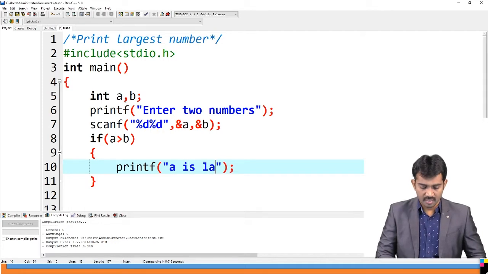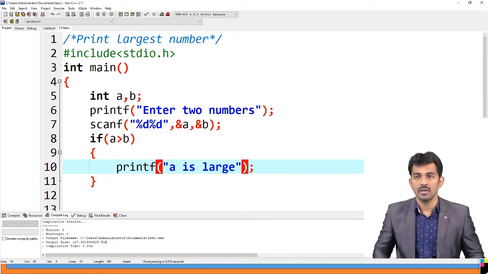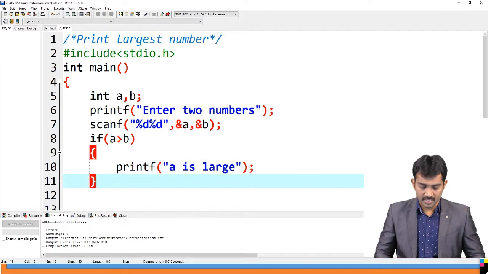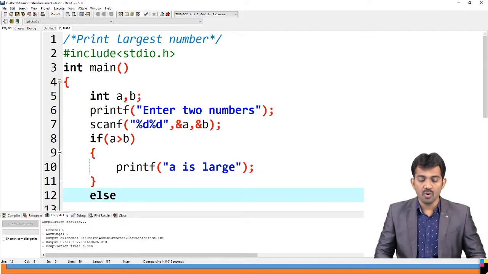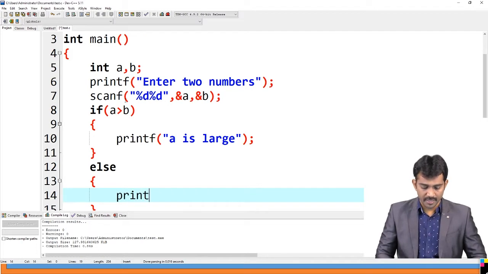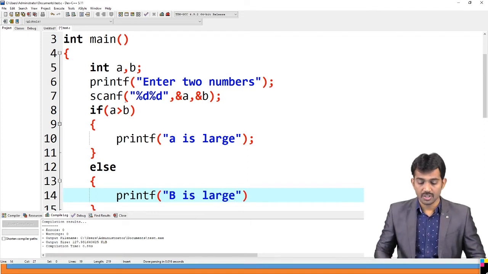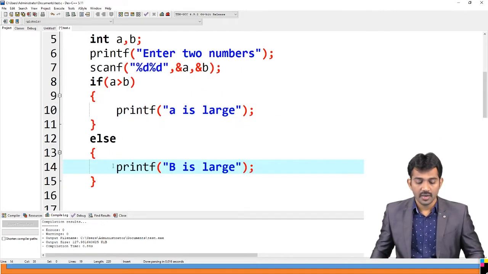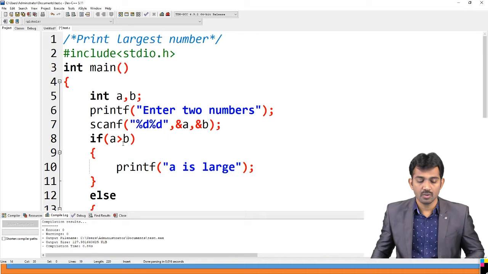Else, by default, else means printf B is larger. This is the code.